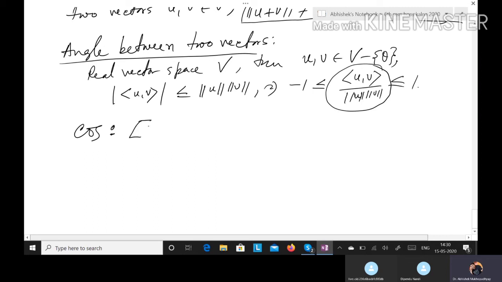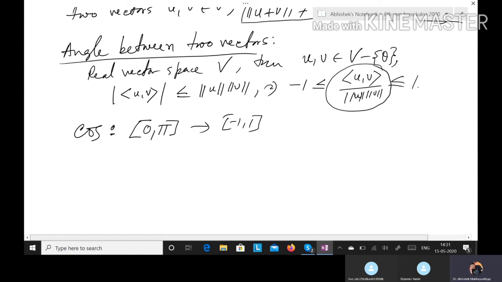Cos function is bijective from 0, pi to -1, 1. Is it bijective? Yes, it is bijective.